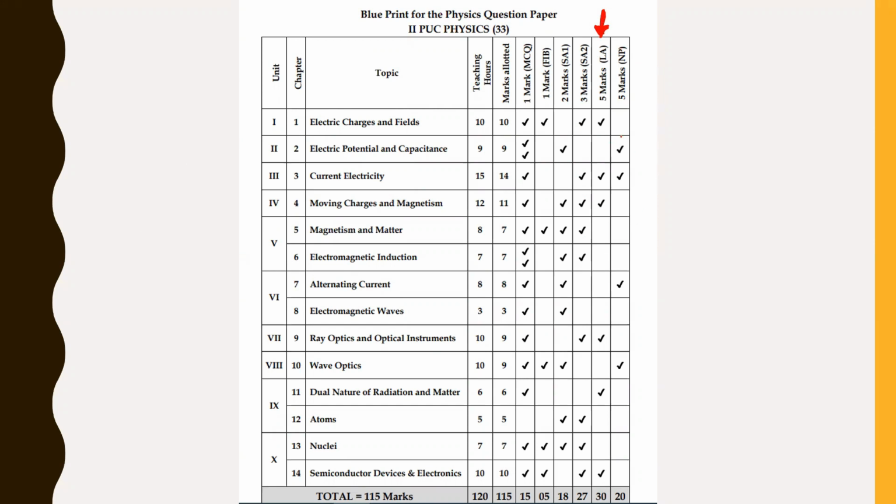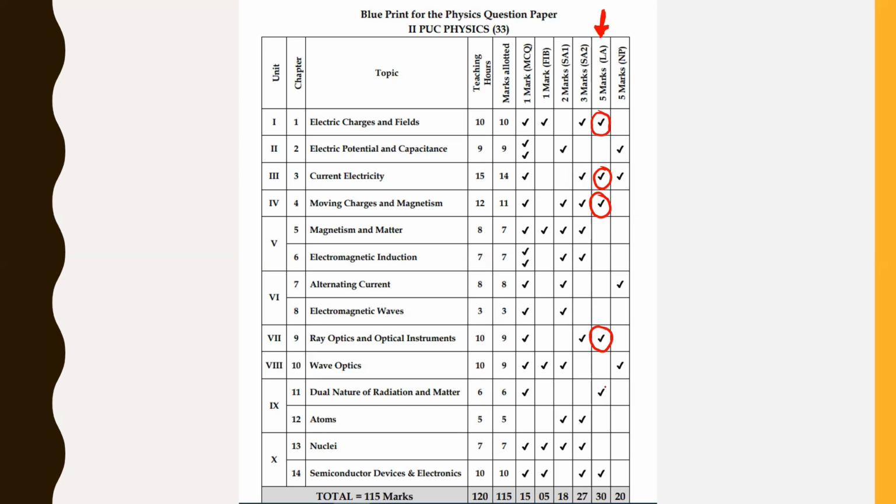Remember, from the topic electric charges and field, you're surely going to have one 5-mark long answer, which is nothing but a derivation from this chapter. The chapter current electricity will also have a 5-mark derivation. Moving ahead, the topic moving charges and magnetism will also have a 5-mark question. The next topic, ray optics and optical instruments, will also have a 5-mark question.